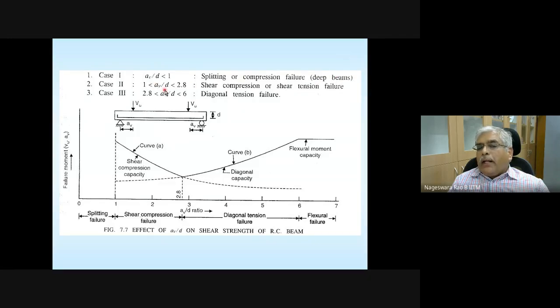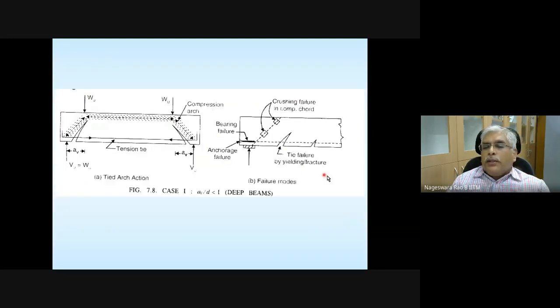And when the shear span to effective depth ratio is within this range, it's going to be shear compression or shear tension failure. And if the shear span to effective depth ratio is between 2.8 and 6, it's going to be diagonal tension failure. How these failures look like, some schematics are shown. You can go through them.